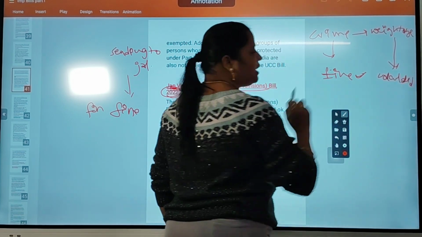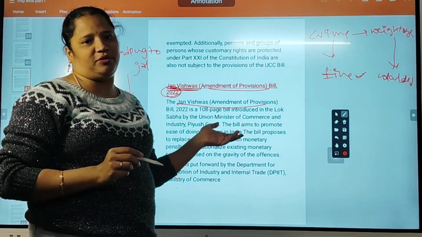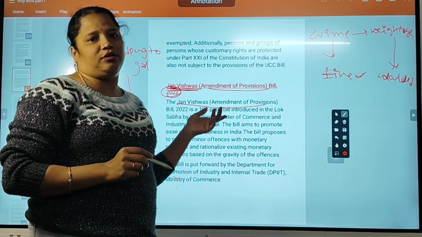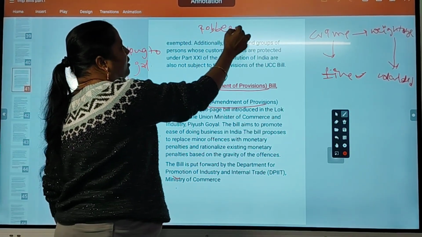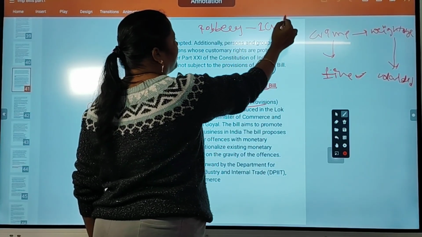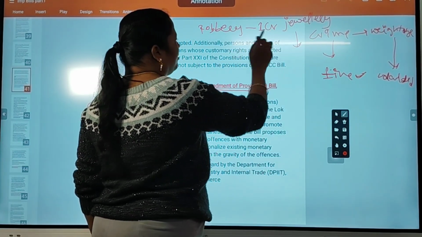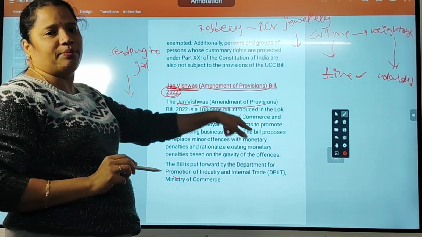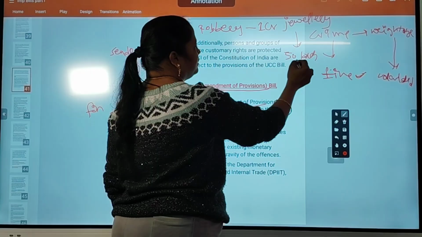Suppose some person commits a robbery of jewelry worth 1 crore. The same type of fine is imposed on him, like 50 lakh rupees.